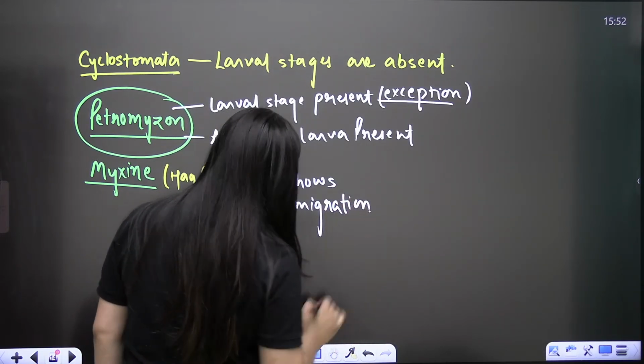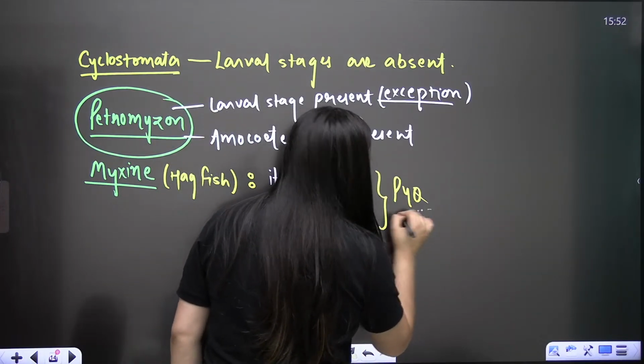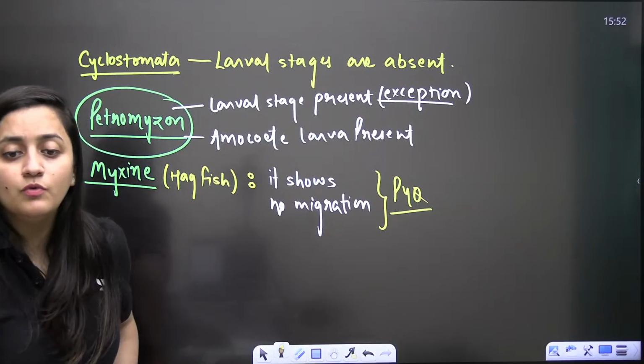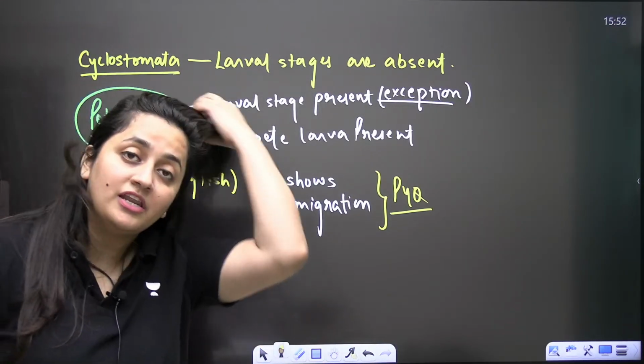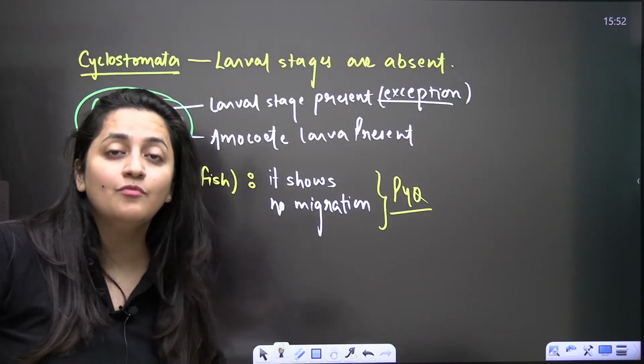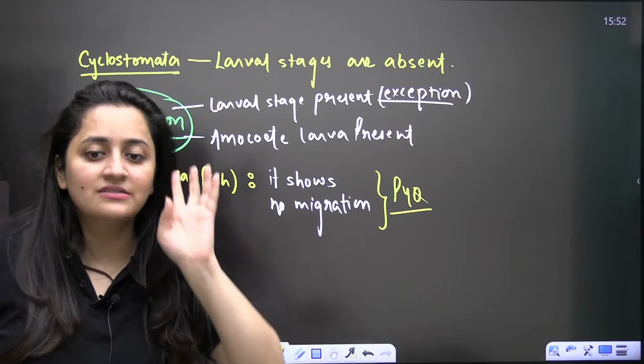So bache, it is a previous year paper question. If you solve the PYQs on animal kingdom, you will find this question. They have given many options, mentioning the names of organisms which show migration. So Myxine was also there.